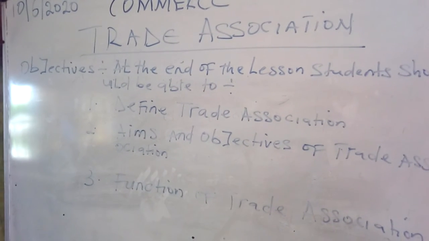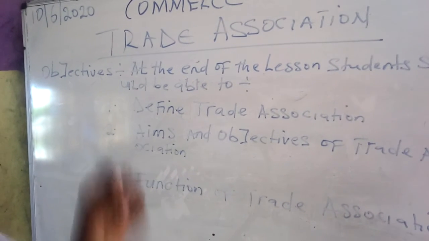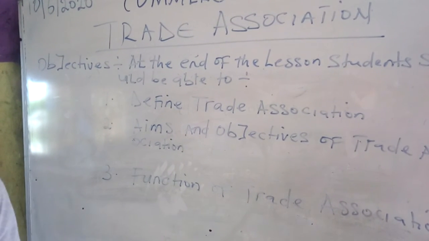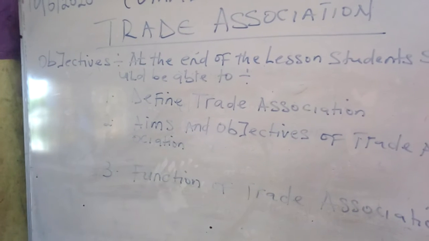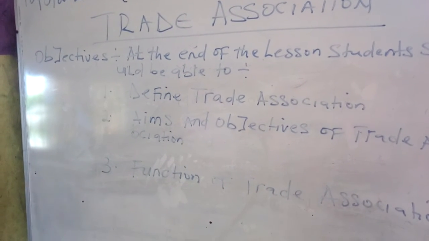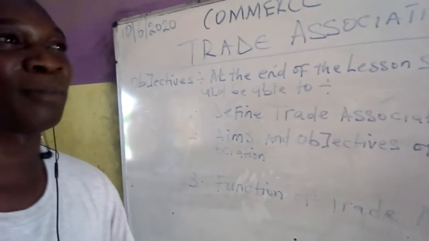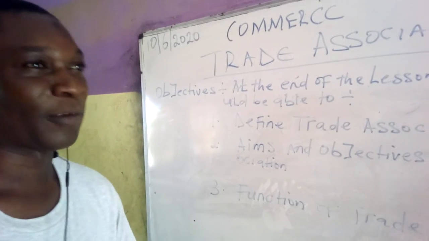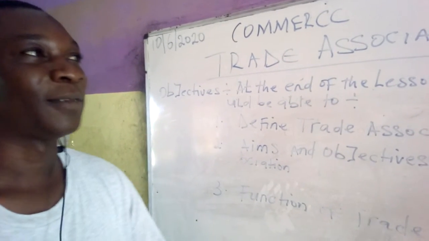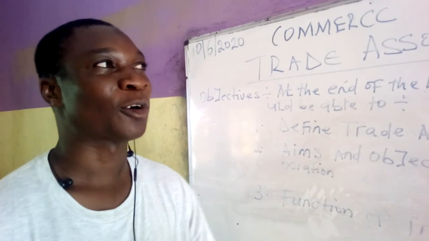Number three, to maintain professional ethics in the same line of trade. They make sure that all their members obey the rules and regulations governing the association. Any member who deviates from the rules and regulations will be penalized. So if you have any transaction with any member of this association, you can lodge your complaint to them.